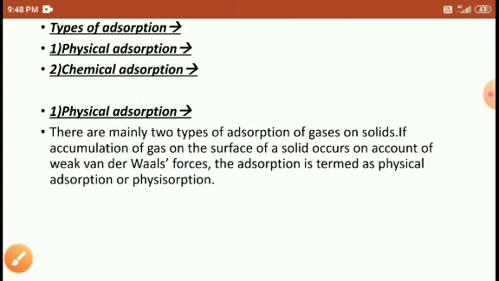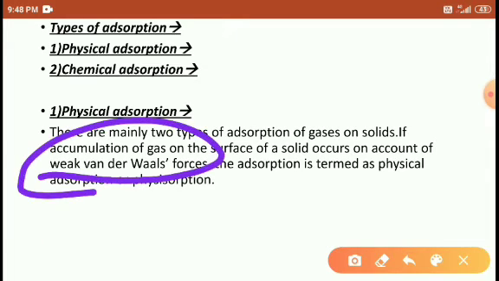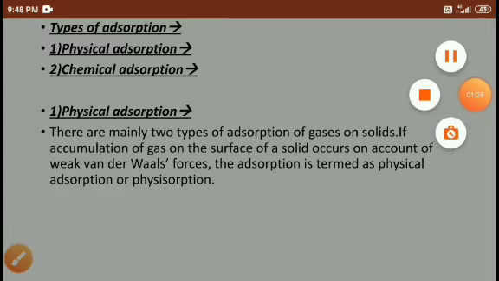So in physical adsorption, van der Waals forces of attraction are attained here. It is a weak force, simply a light force between the adsorbate and the adsorbent. That's it, students.